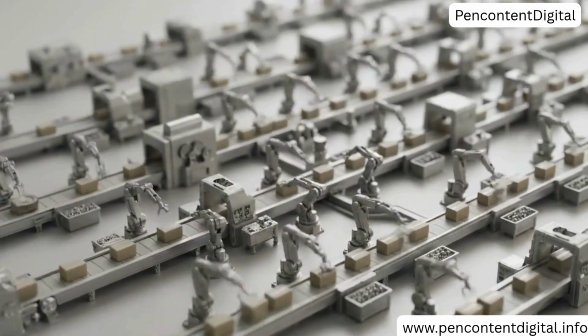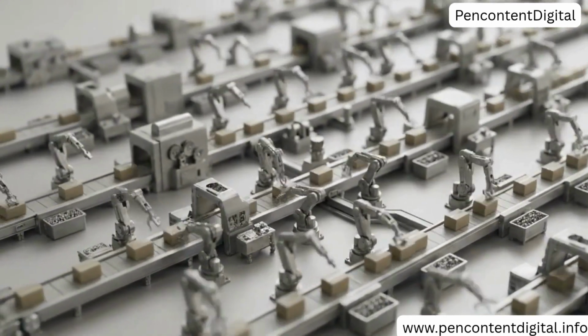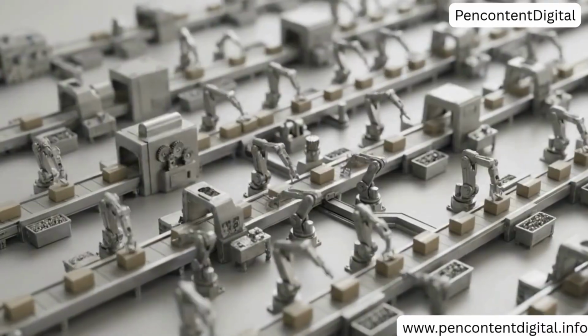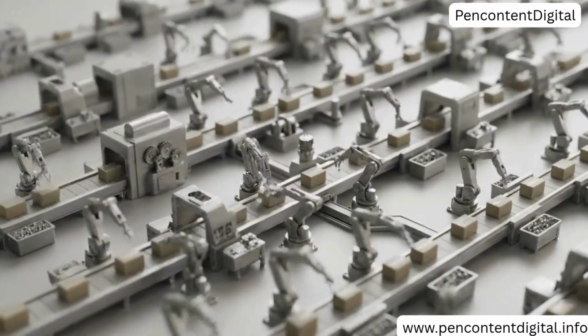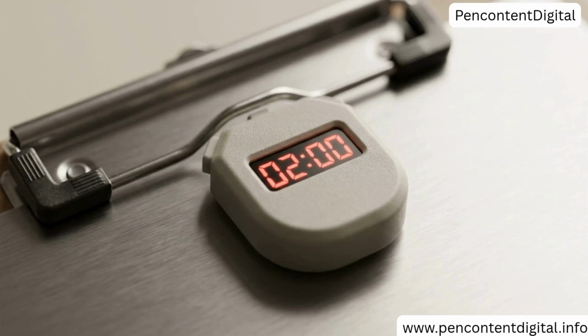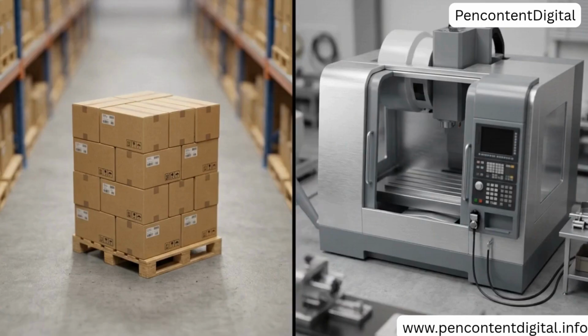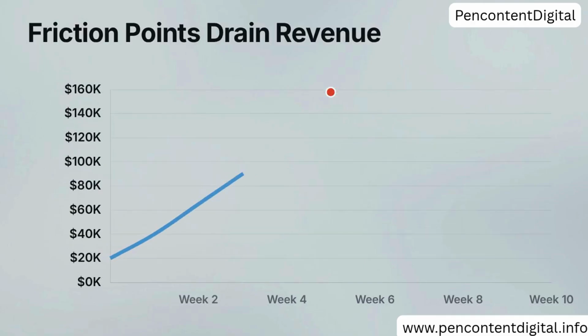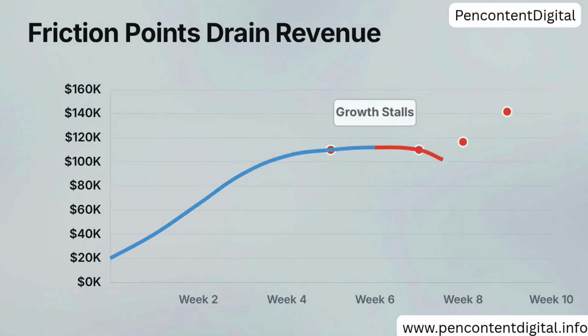Look at any major operation from above, and you'll see a relentless blur of motion. It looks productive. Everyone is moving, machines are running, and there's a constant hum of activity across the floor. But beneath that surface momentum, microscopic delays are compounding. A pallet waits 2 minutes here, a machine sits idle there. These tiny friction points silently choke productivity and drain revenue.